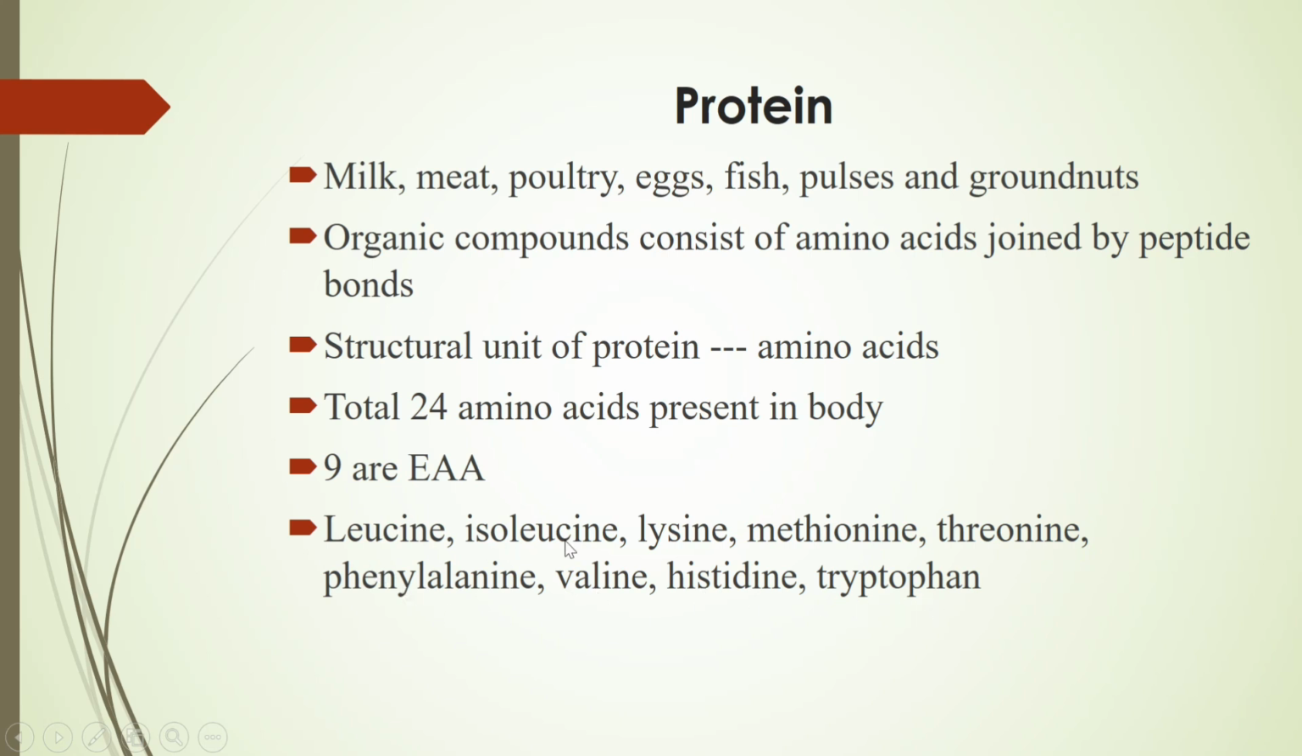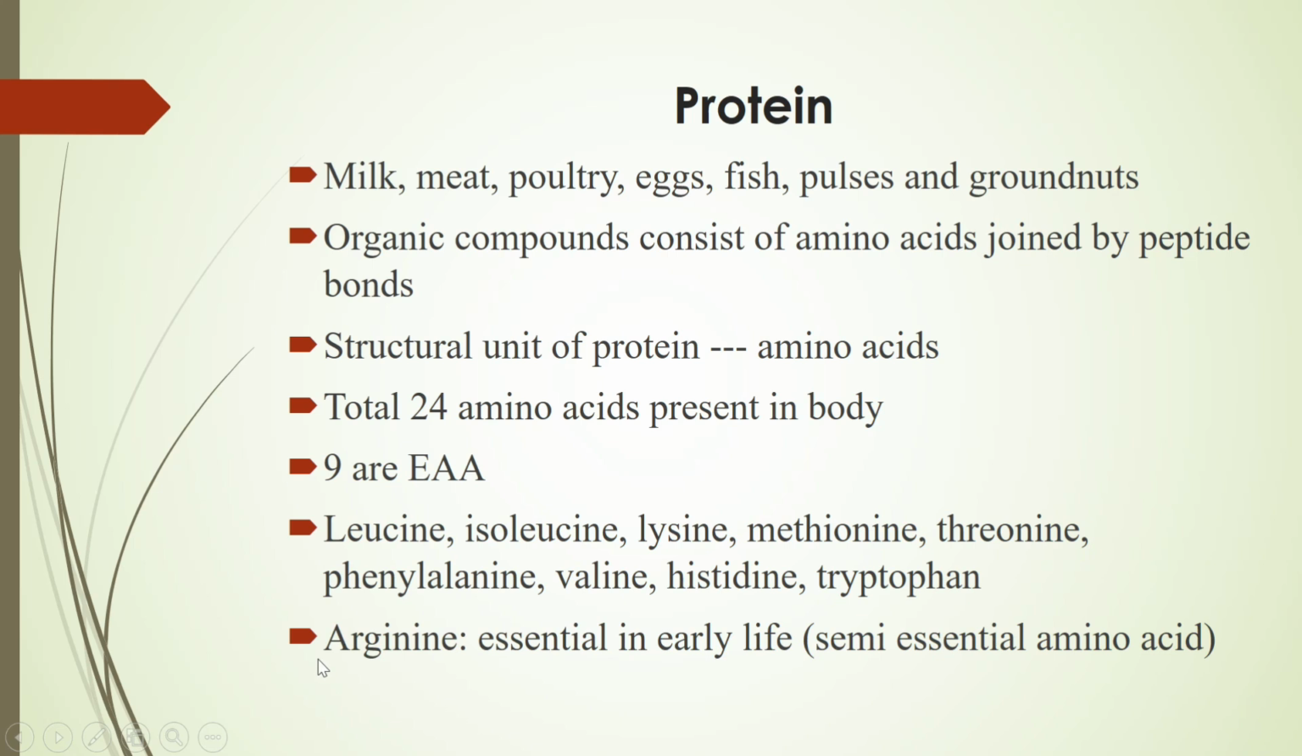Please learn these essential amino acids by heart because in exams it can be asked like which among the following is an essential amino acid or which among the following is not an essential amino acid. So these are the 9 essential amino acids. Arginine is a semi-essential amino acid which is an important one. Arginine is a semi-essential amino acid which is required in early life.